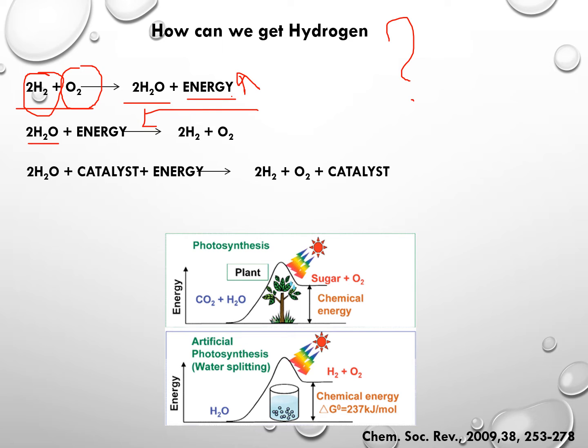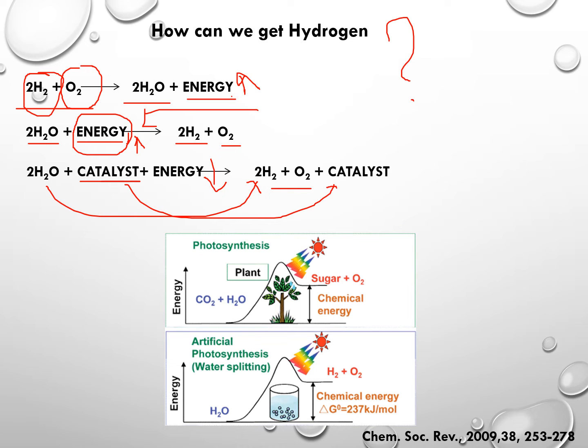This 2 moles of water and energy will give 2 moles of hydrogen and oxygen, but the amount of energy which is required is very high. And we can use some kind of catalyst to reduce this energy, and what will happen, we'll split this water into hydrogen and oxygen, and the catalyst will be regenerated, right?